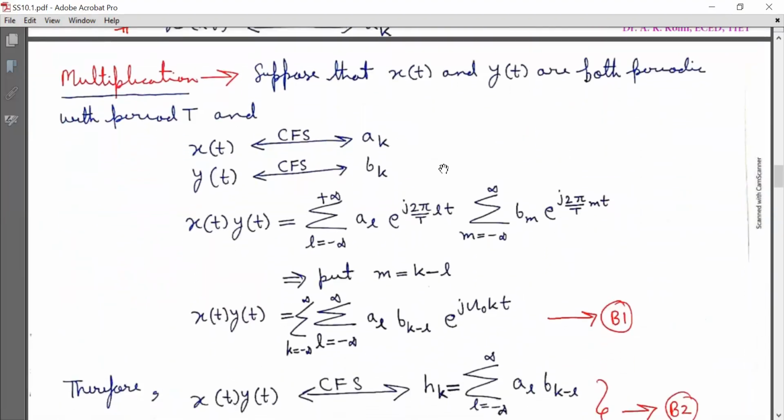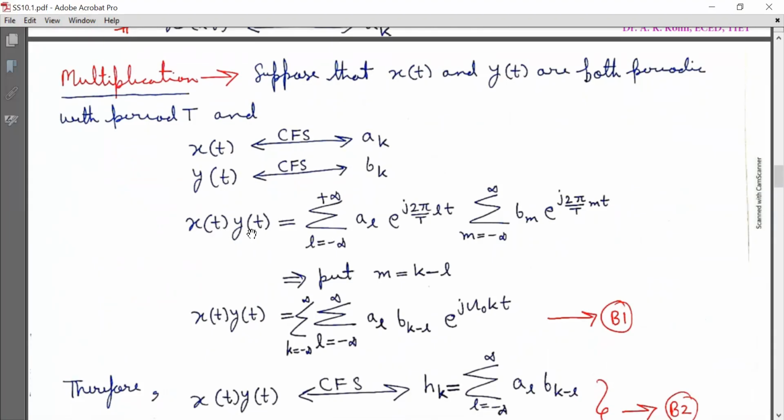Now the multiplication property. Suppose that x(t) and y(t) are both periodic with period capital T, and the periodic signal x(t) is having continuous time Fourier series coefficients as ak, and the periodic signal y(t) is having continuous time Fourier series coefficients as bk.